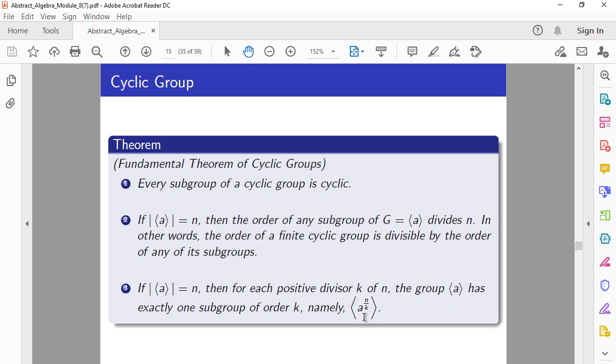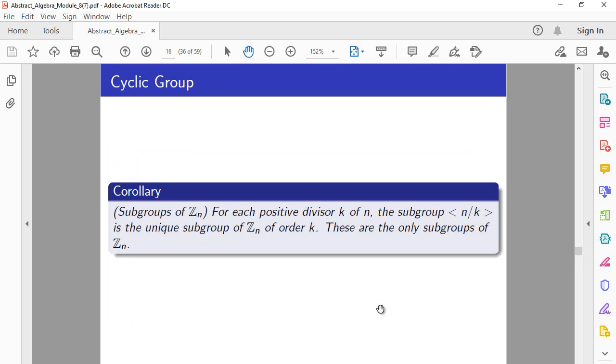So in the additive notation, instead of writing A to the n over k, we would be writing n over k times A. And so instead of powers of A, you're looking at multiples of A. So when we apply that to Zn, this is what we get. We can find all subgroups of Zn by applying this corollary.